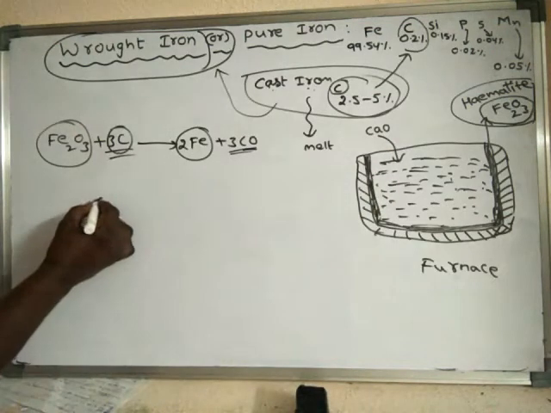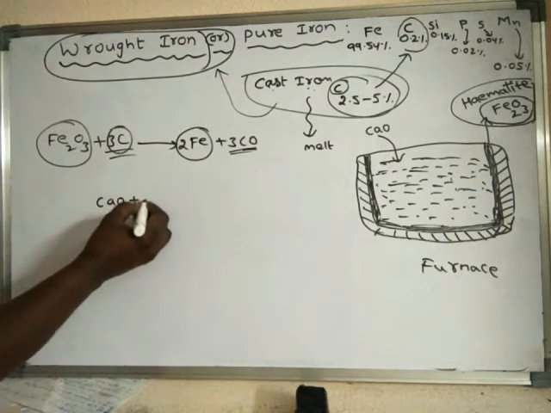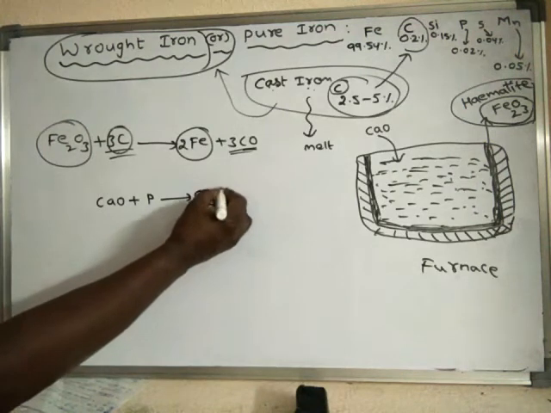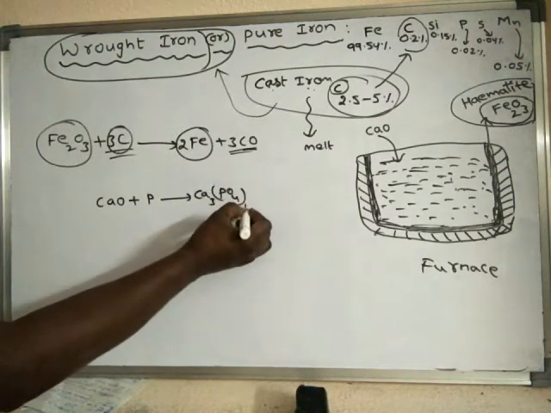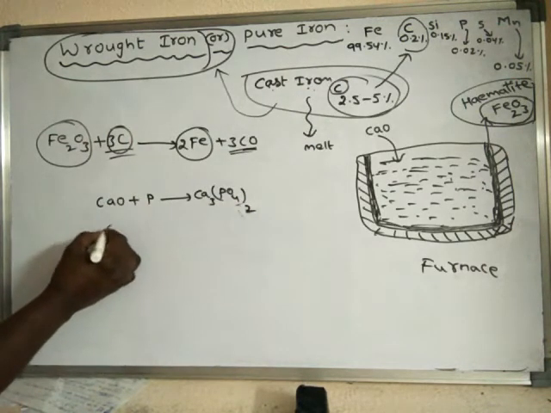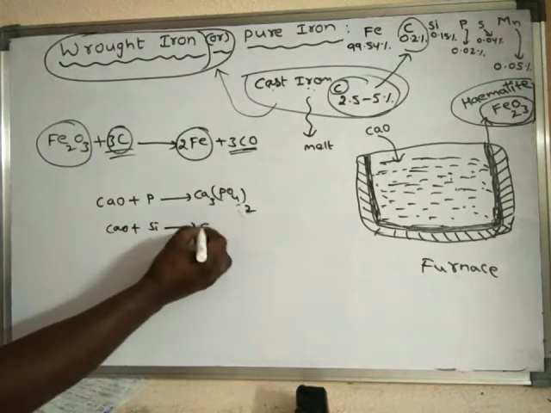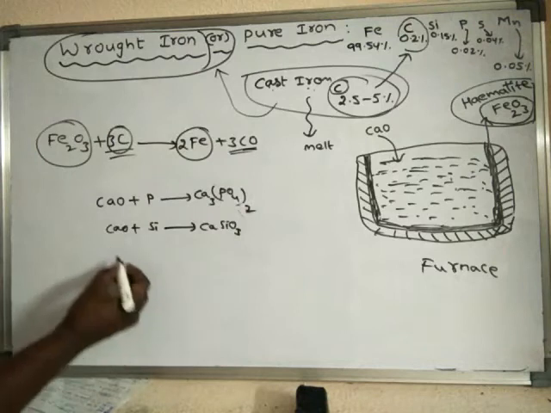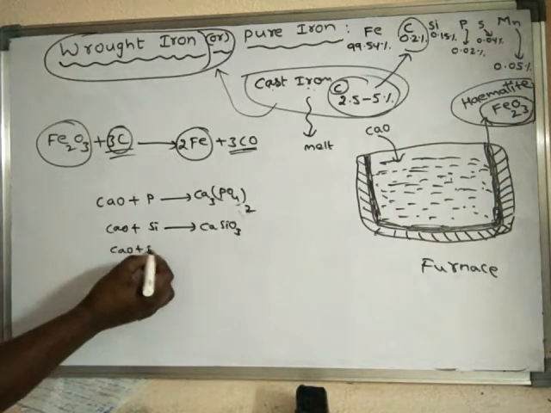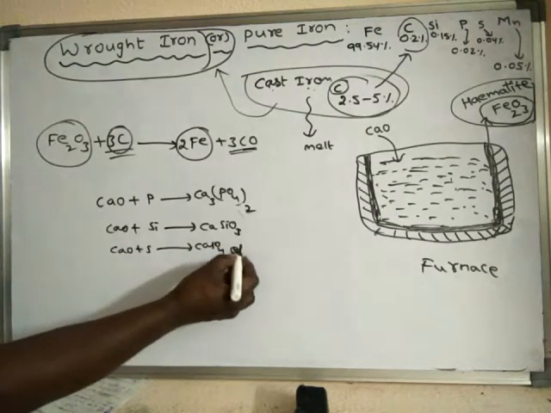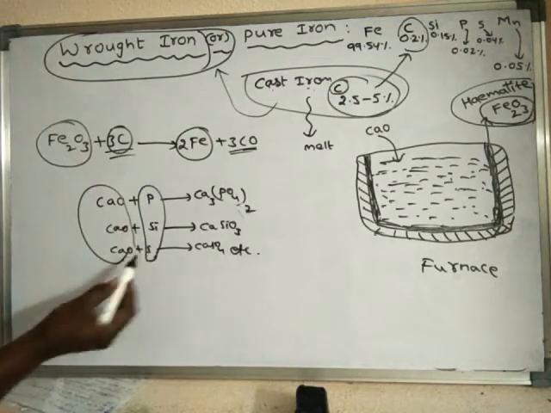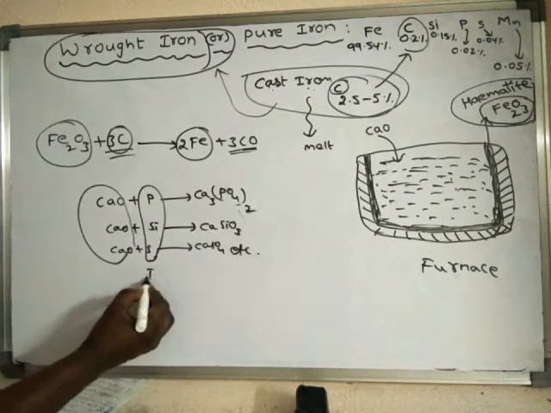It reacts with phosphorus to form calcium phosphate, it reacts with silicon to form calcium silicate, and with sulfur to form calcium sulfate, etc. So this calcium oxide reacts with the impurities.